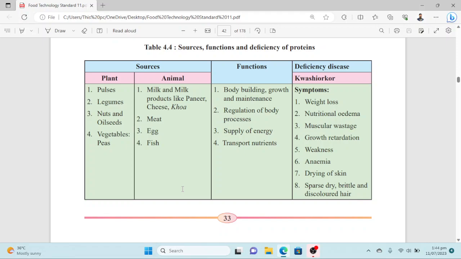meat, egg, and fishes. Bodybuilding, growth and maintenance is the first function of proteins and the primary function of protein in the body.